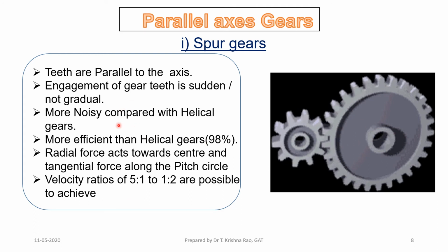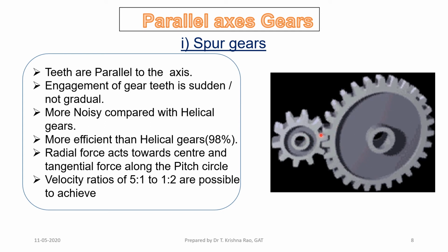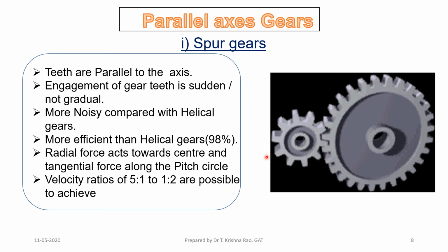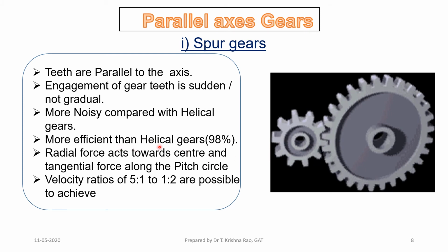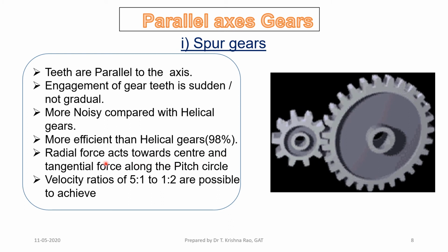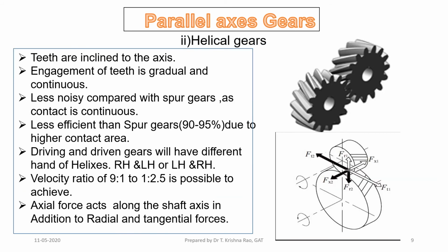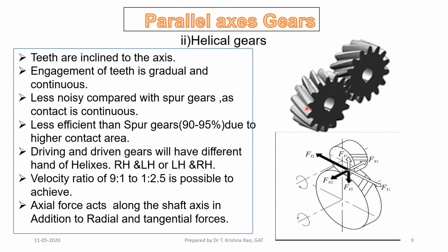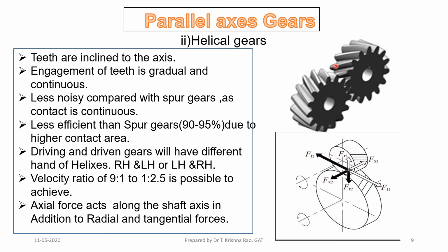Spur gears have more noise because the engagement is sudden, whereas in helical gears the engagement is continuous. Spur gears are more efficient than helical gears, with radial force acting towards the center and tangential force at the pitch line. Helical gears you see here are less efficient compared to spur gears, but less noisy, and more costly also.